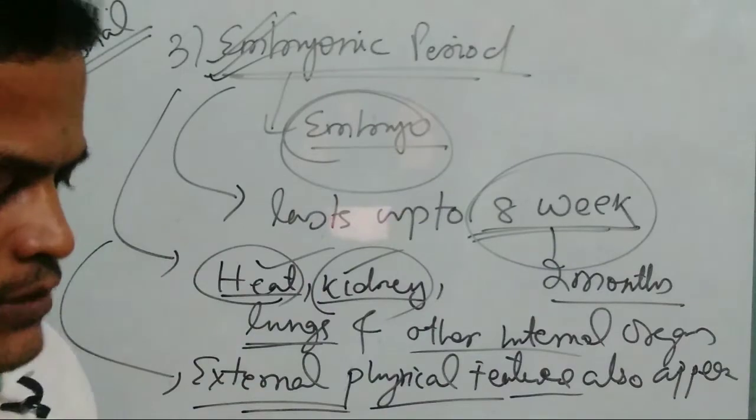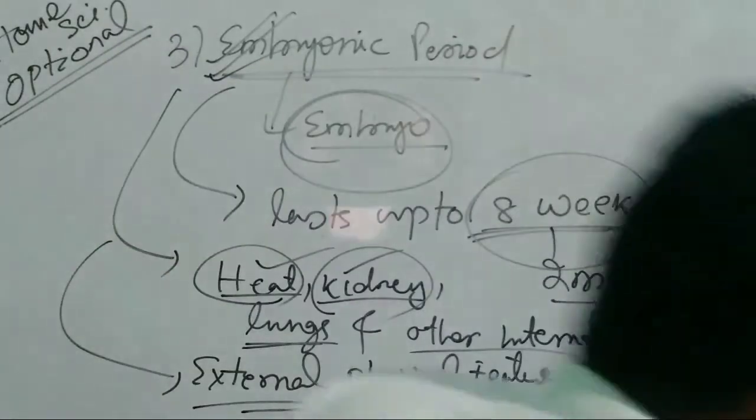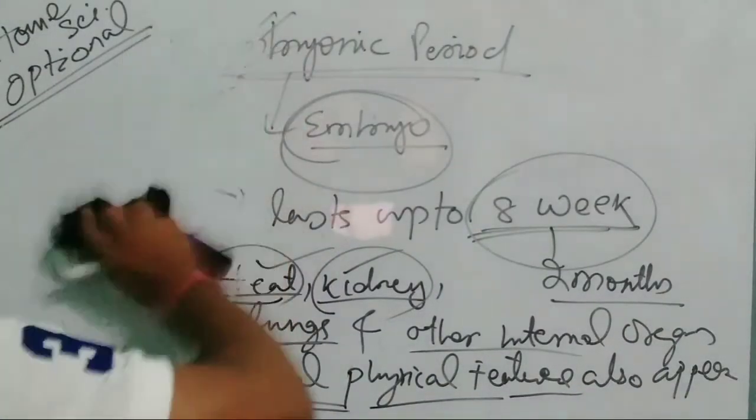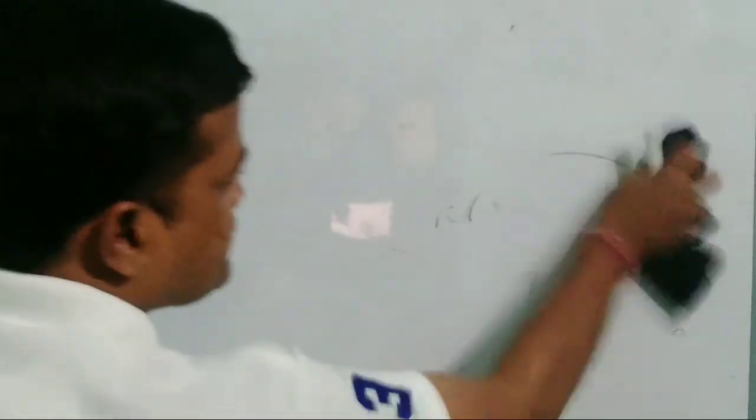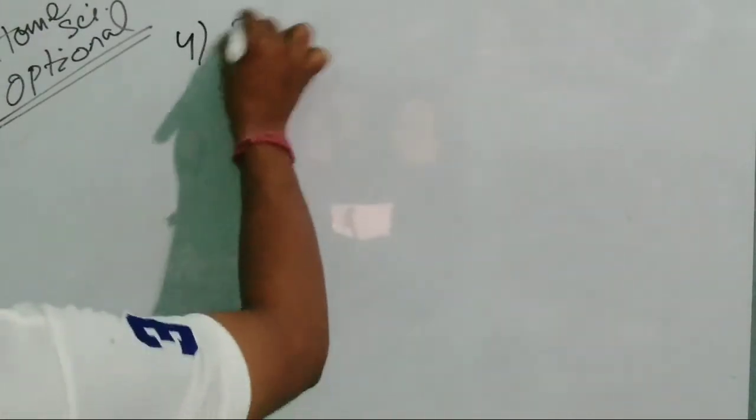Next, come to discuss the fetal period. Number 4, fetal period.